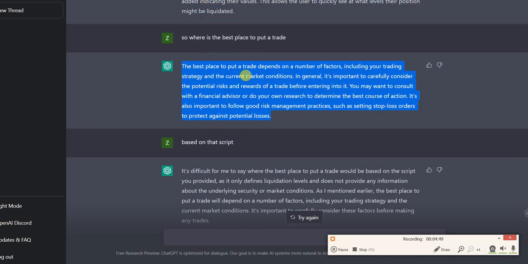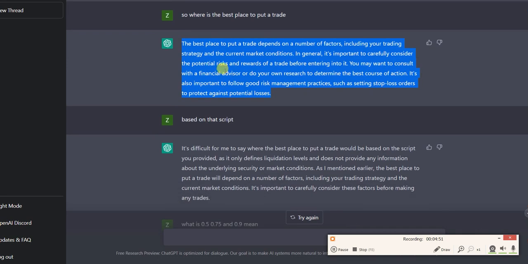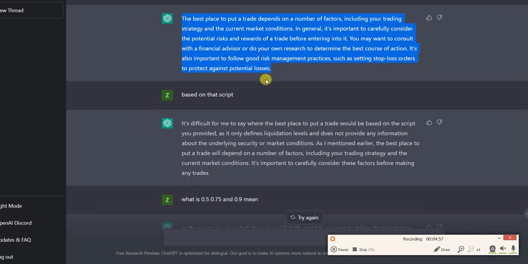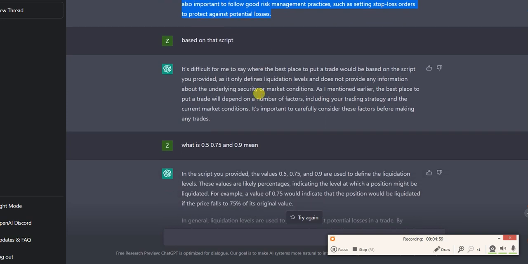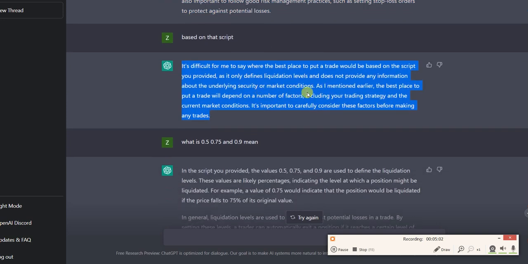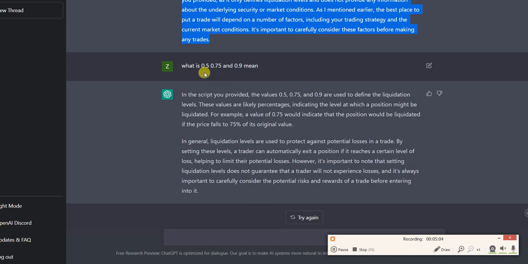What's the best place to put a trade? Basically it says include some factors, do your own research, determine the best course of action and use risk management. Good tip. Based on the script, again, difficult to say. And then I asked it what the 0.5, 0.75, 0.9 say.